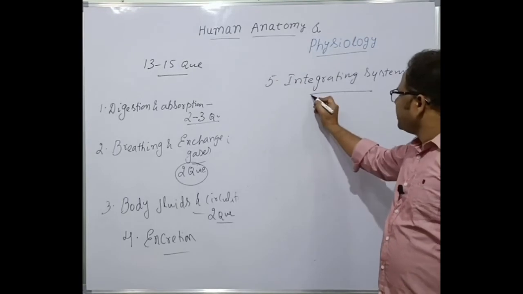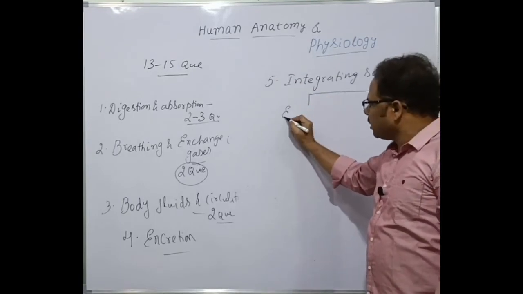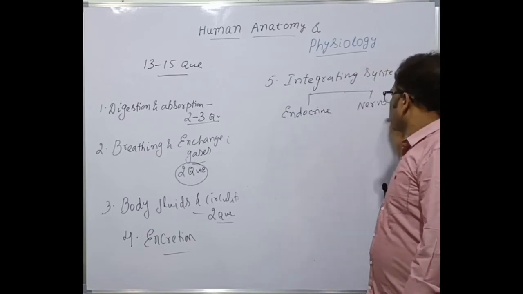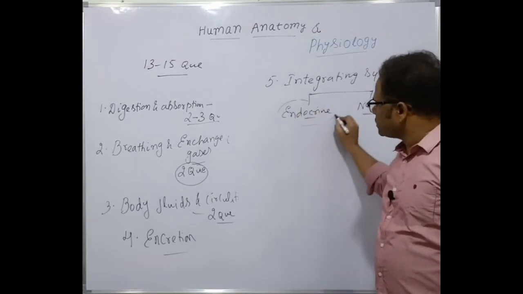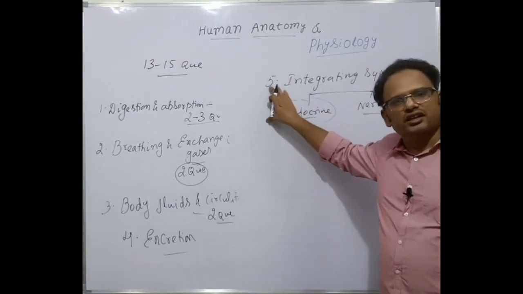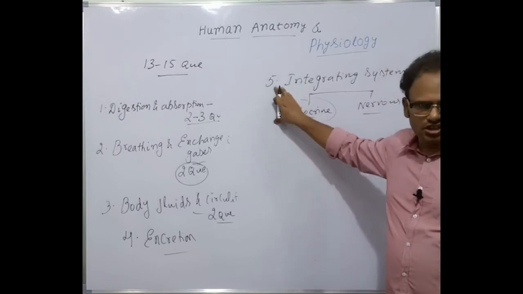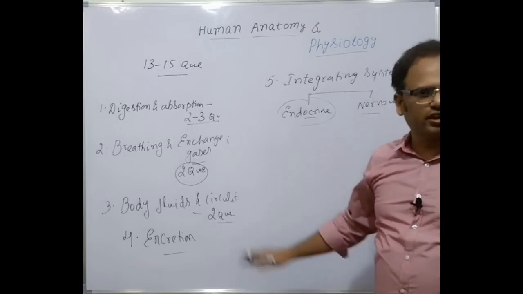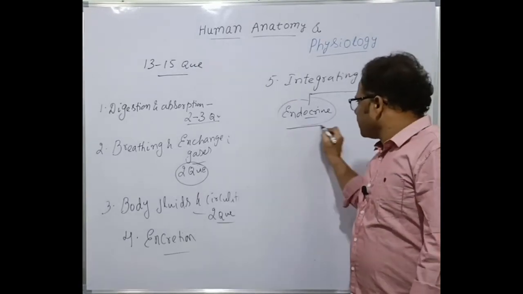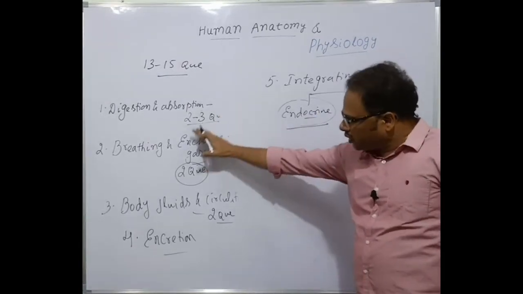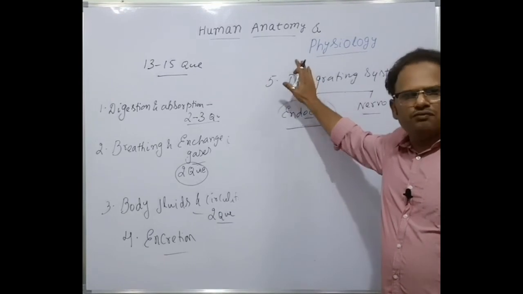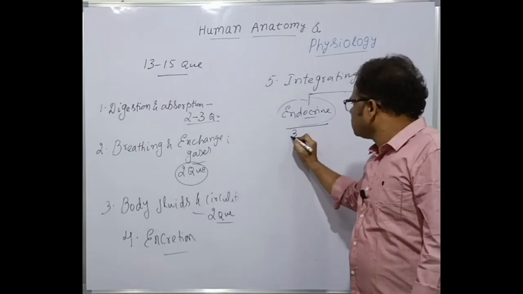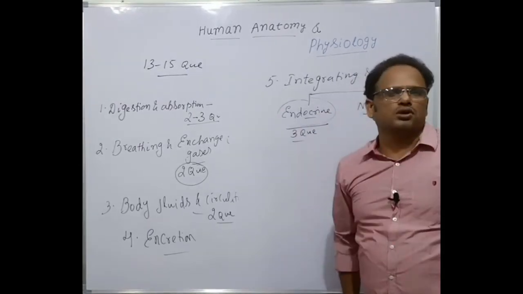Clear? This integrating system is comprised of two aspects. One is the endocrine, other is the nervous. Endocrine is given as chemical coordination and integration. The nervous system is given as neural control and coordination, in NCERT. From the NEET perspective, the endocrine system is a very, very important chapter. In all of human anatomy and physiology, a very important and interesting chapter is the endocrine system. It consists of almost 3 regular questions. You have to concentrate more.